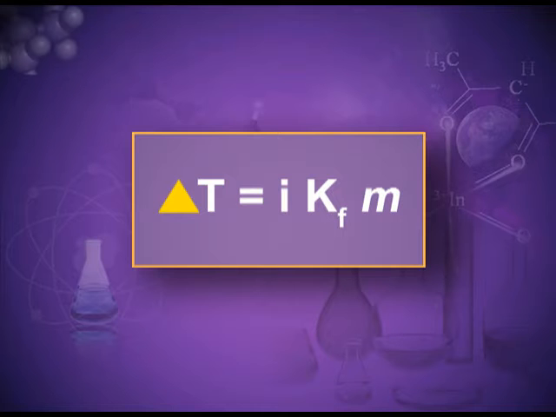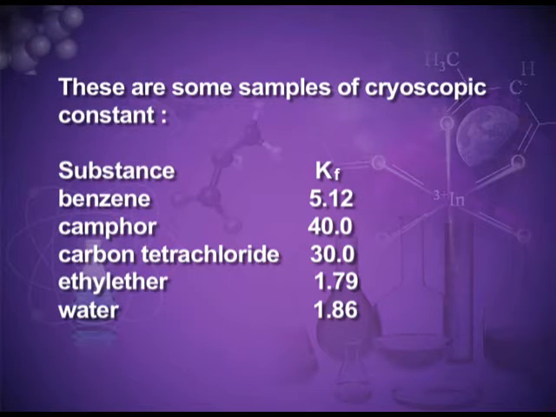Small m is molality. You already know molality. It is the number of moles of solute dissolved in 1 kg of solvent. These are some sample cryoscopic constants. For benzene, it is 5.12 Kelvin kg per mole. For camphor, it is 40. For water, it is 1.86.